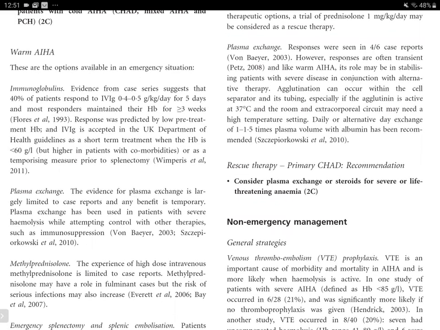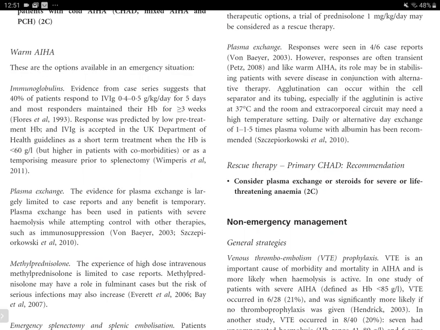And IVIG in warm autoimmune hemolytic anemia, the response is pretty good. About 40% of patients respond to IVIG, 0.4 to 0.5 gram per kg per day for 5 days. Most responders maintain their hemoglobin for 3 weeks or more. So they not only respond, but the response is also maintained in most of the cases.